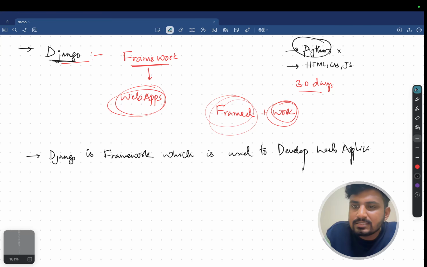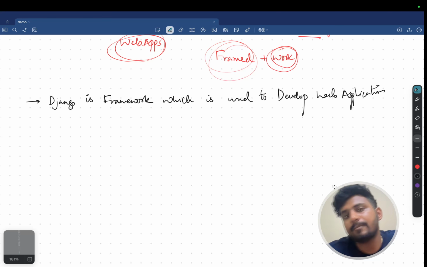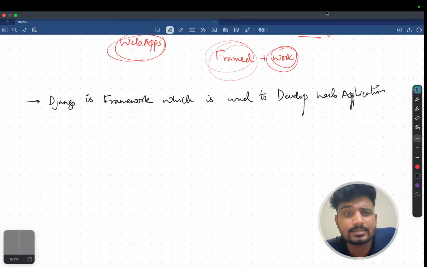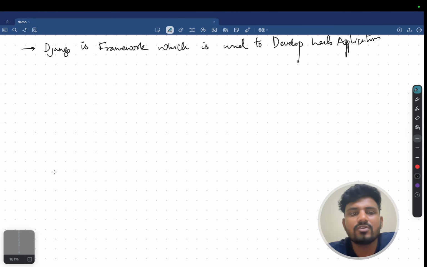There are so many features: it supports a built-in ORM, it is versatile, and it supports API integration and everything. We are going to discuss complete Django, and afterwards we are going to jump into Django REST, a beautiful REST framework. How things work under JWT authentication, how to generate APIs and everything, we are going to discuss step by step. Got my point? That's all, guys.